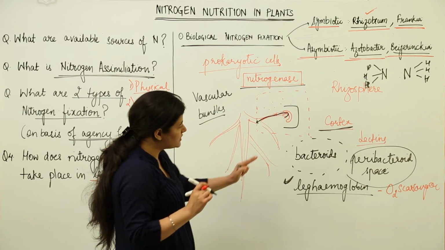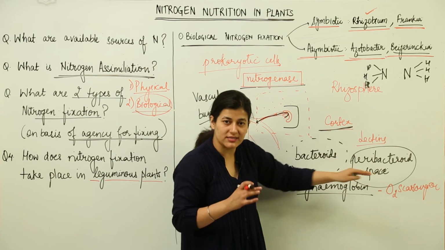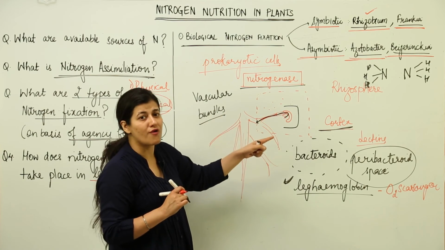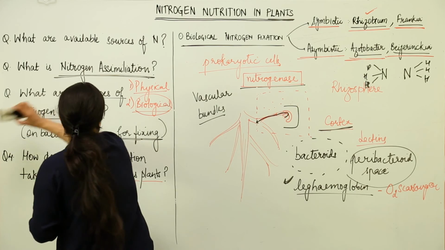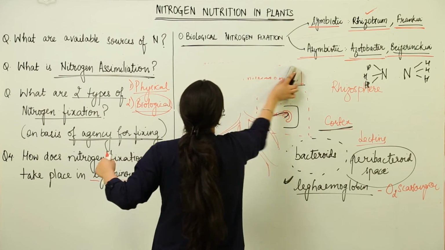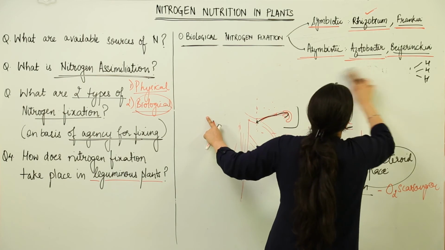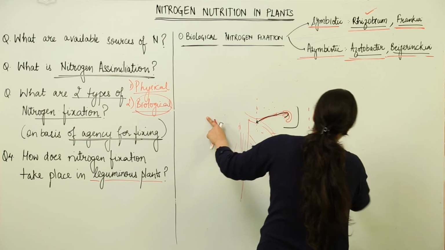For that purpose, the rhizobium forms bacteroids. It forms the peribacteroid space around which leg hemoglobin comes, and then the process of the reduction of nitrogen takes place.